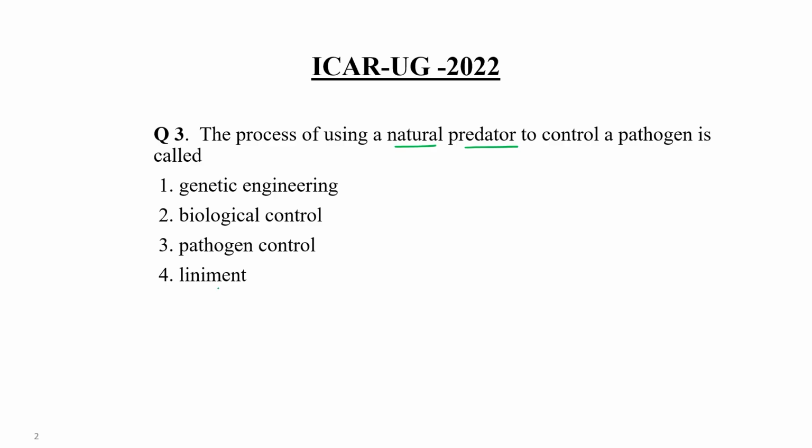Yes, you are right. Natural predator control for a prey or pathogen comes under the biological control category, in which a natural predator is used by the farmer to reduce the population of prey. So what is the correct answer? Biological control would be the correct answer.